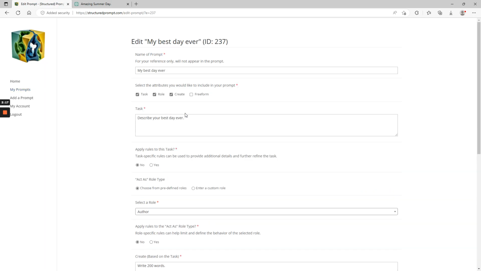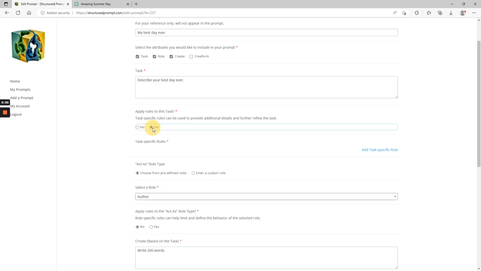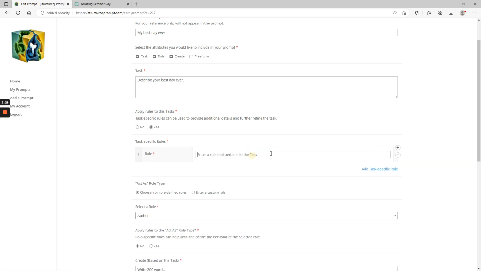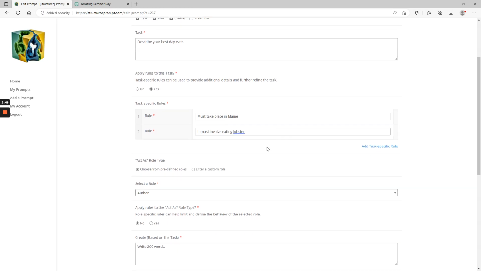and I'll edit the prompt we just created, and I'm going to apply some rules to this task. So I'll check yes, and I'll start adding some task-specific rules. So one rule is that it must take place in Maine. It must involve eating lobster. We'll just add those for now.